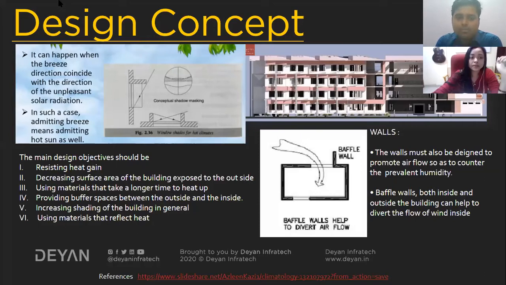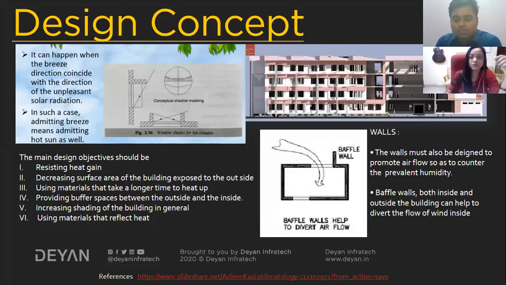That is why I'm saying: resisting the heat gain, then decreasing the surface area of the building exposed to the outside, then using materials that take a longer time to heat up, then providing buffer spaces between outside and inside, and increasing shading of the building in general. The more exposed cutouts you give in the vertical walls, the more you have to provide shading devices, so that rainfall or air breeze does not get directly into the corridors or the lobby areas.